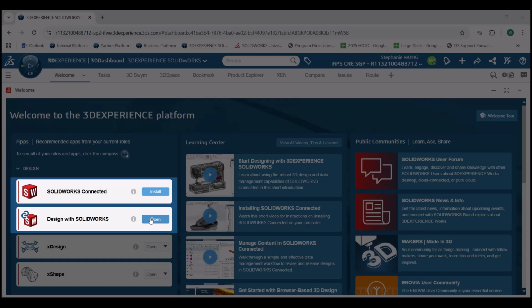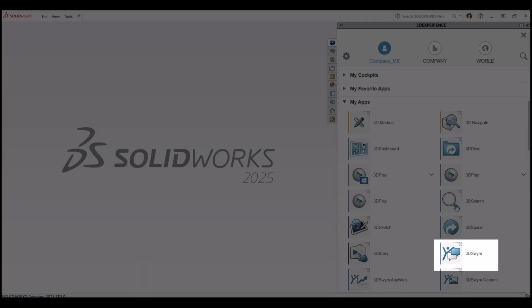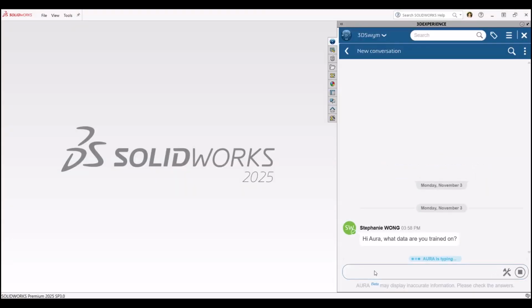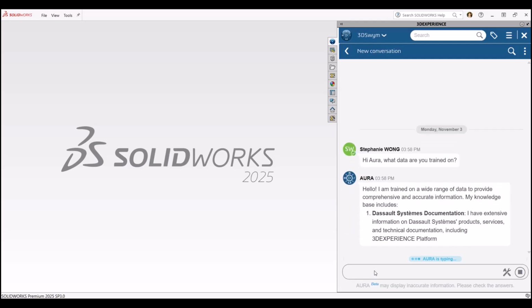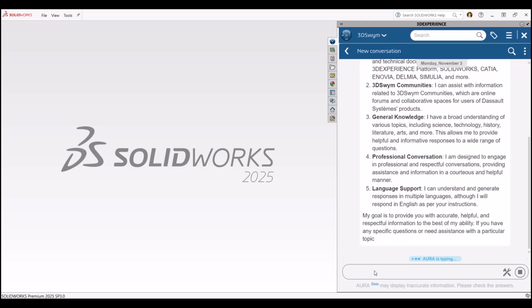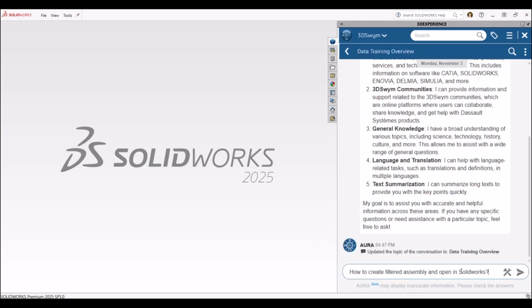To access Aura, simply launch SOLIDWORKS from the 3D Experience platform and open the 3D Swim app to call it out. From there, you can interact with Aura directly within the SOLIDWORKS interface, ask questions, get suggestions, and receive instant insights while you work. Aura is trained on Dassault Systèmes' official documentation, 3D Swim communities, and general knowledge, allowing it to assist you with broader tasks beyond design.